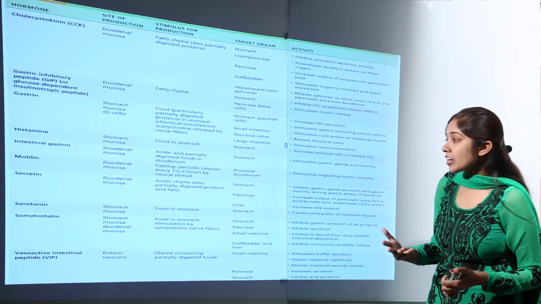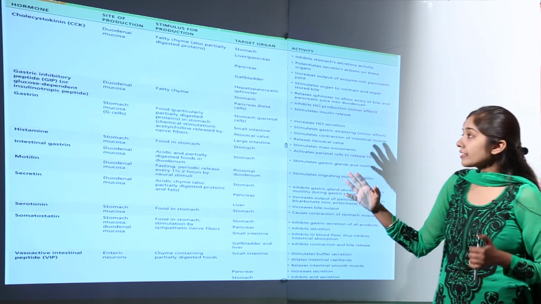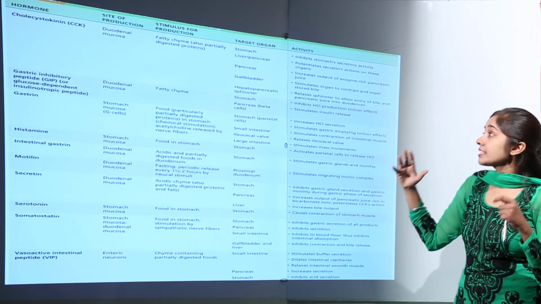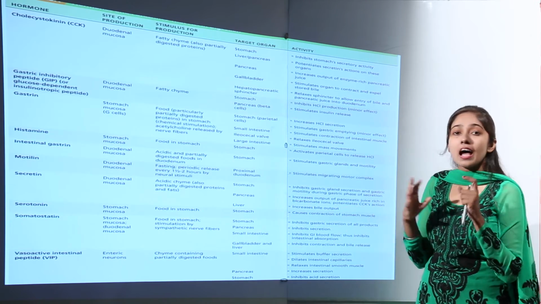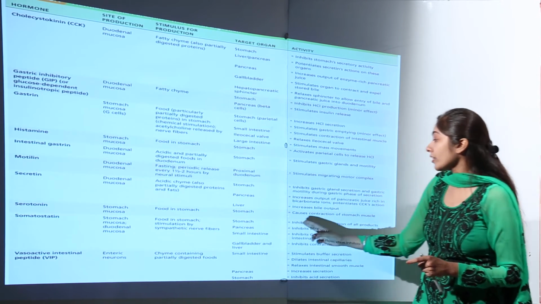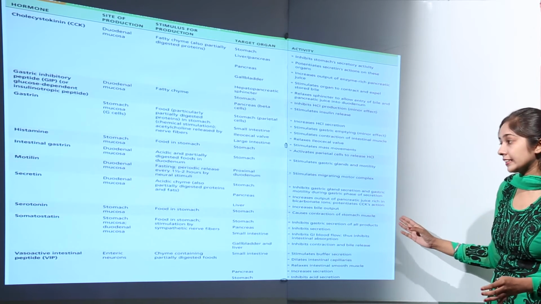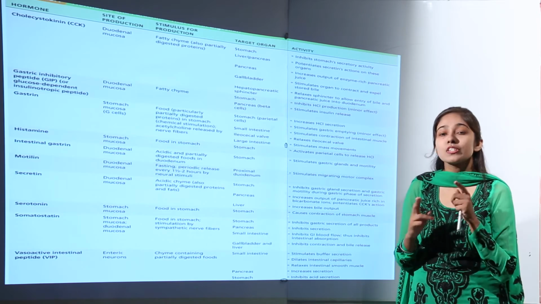Then we have the next hormone, serotonin. The site of production for serotonin is the stomach mucosa. The stimulus is food in the stomach, and the target organ is the stomach. What is the activity of serotonin? It causes contraction of stomach muscles.